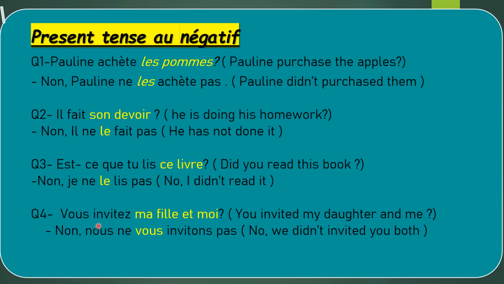Fourth, vous invitez ma fille et moi. I'm asking someone, did you invite me and my daughter? He or she didn't invite us, so we will say no, nous ne vous invitons pas. Nous is conjugated according to the subject, invitons is conjugated according to the subject, and this is your pronoun. Sometimes people get confused and consider it a subject, but this is your object. That's your COD.